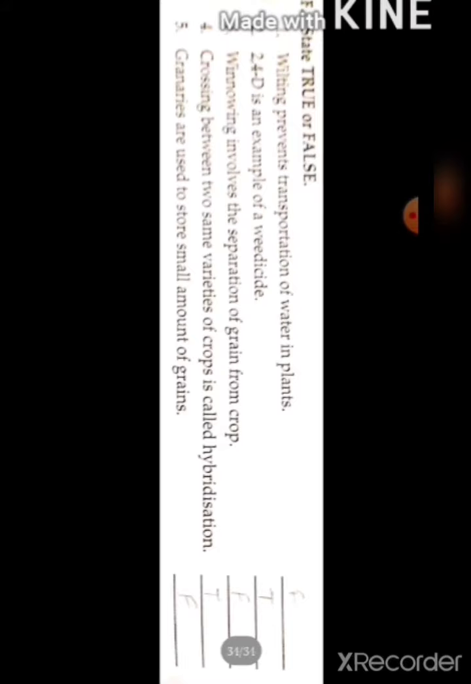Now the next question is, state true or false. So first one is, wilting prevents transportation of water in plants. That is false. Wilting means drying of plants. So it will not prevent the transportation of water in plants. Actually, wilting helps in transportation of water in plants, because if the water will be less in the plants, then the roots will suck the water from the soil more.